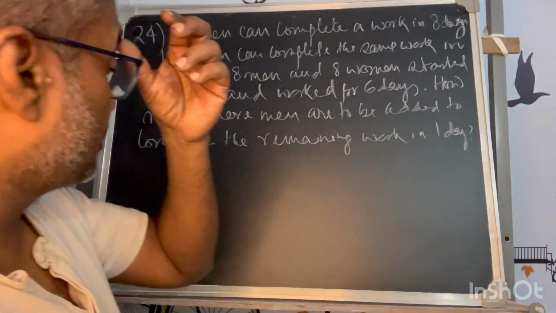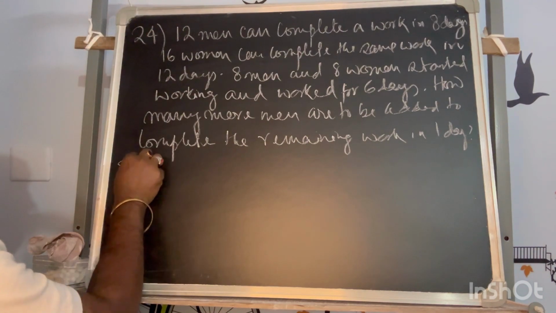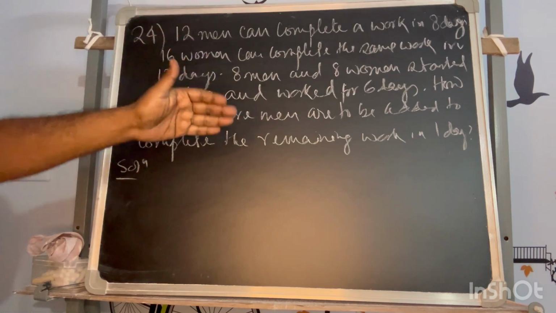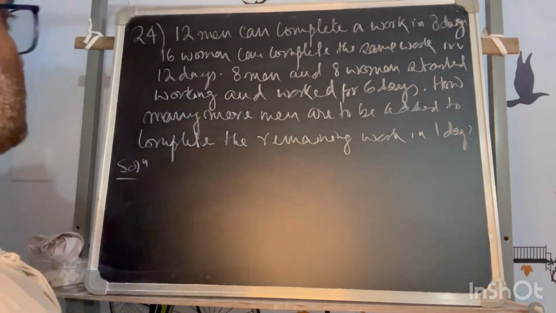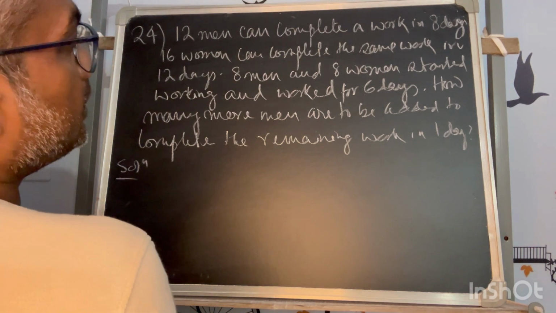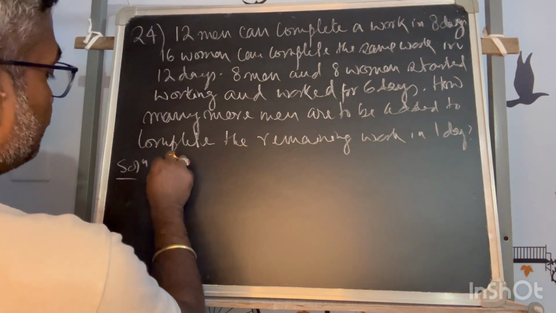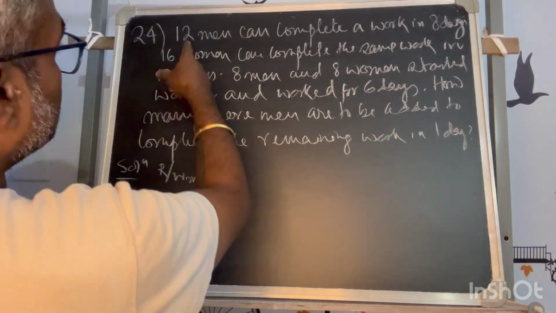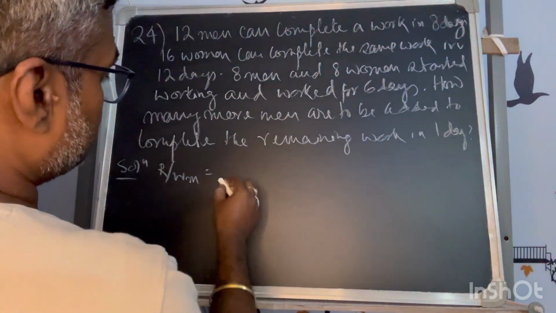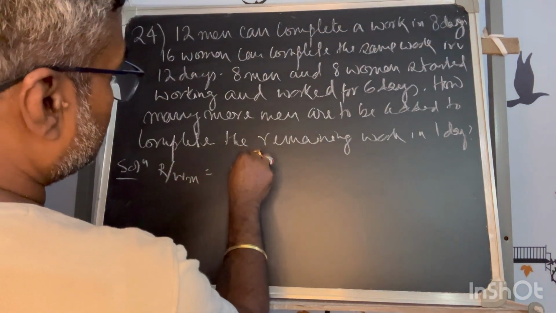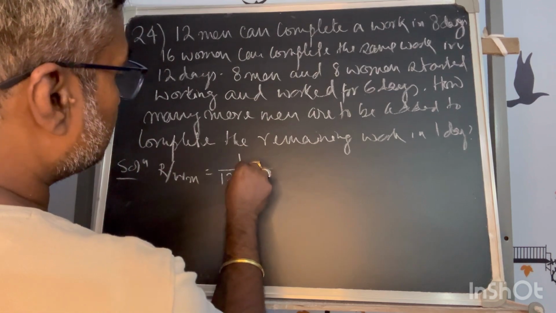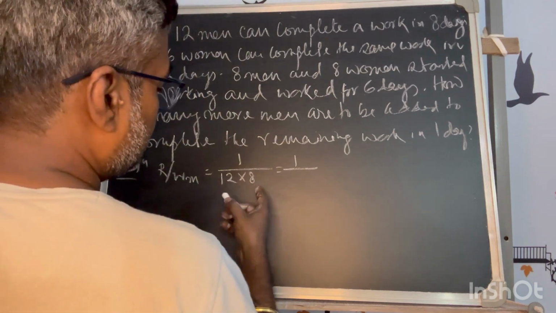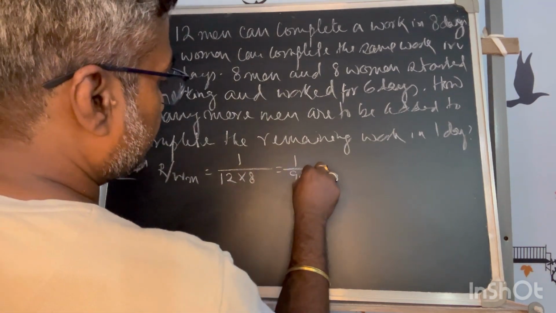Let me understand this problem. Till now whatever you have solved, this is a bit of a different test. 12 men can complete a work in 8 days. So the rate of work of men from this information: 12 men into 8 days is the complete engagement of 12 men, so 8 into 12 is 96.